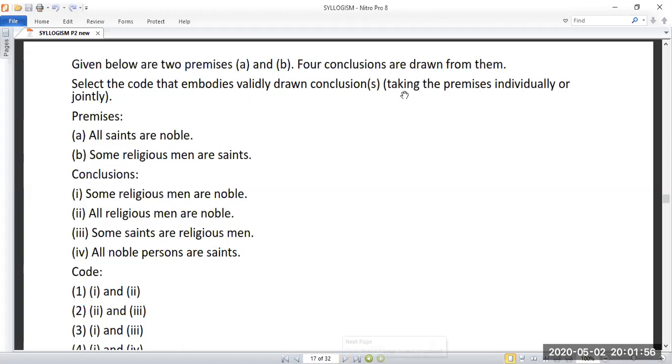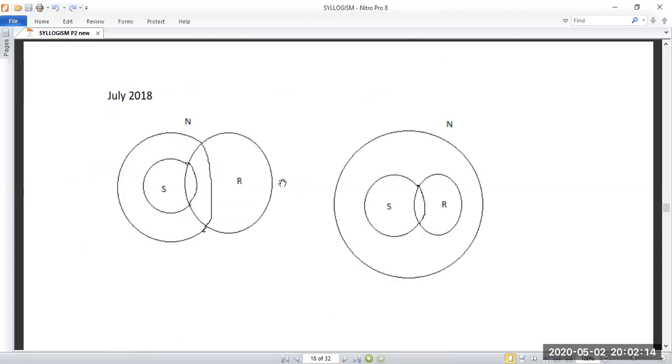So what is the answer? Please reply. So 3. So the answer is 3. So 1 and 3 are the two possibilities. One is some religious men are noble.